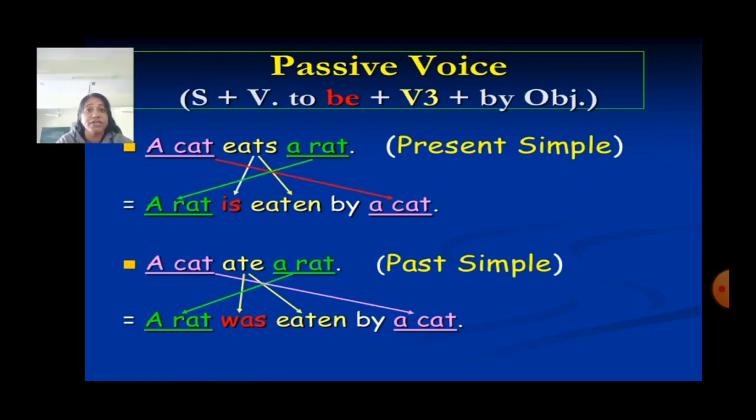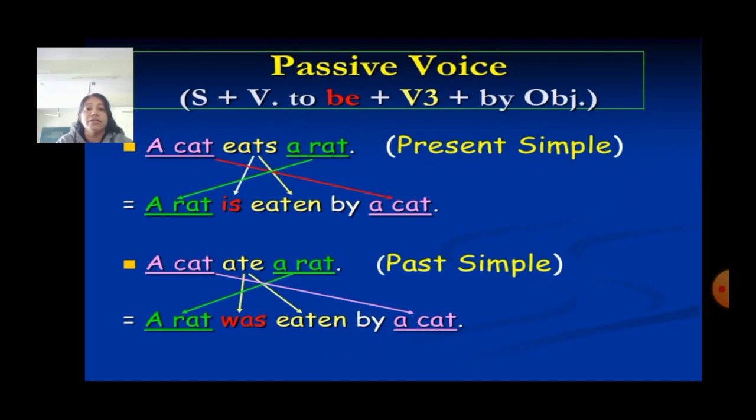We can change a sentence into passive voice only if the sentence has a transitive verb, that is, the verb takes an object after it. The object of the verb becomes its subject while changing a sentence from active to passive.